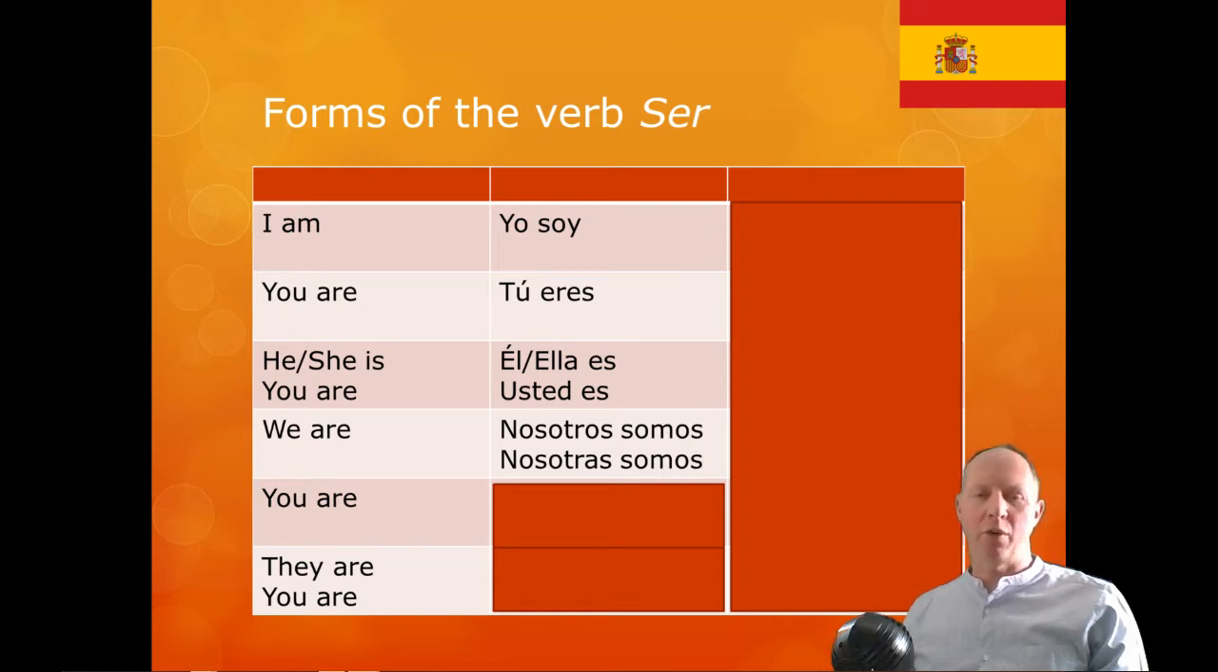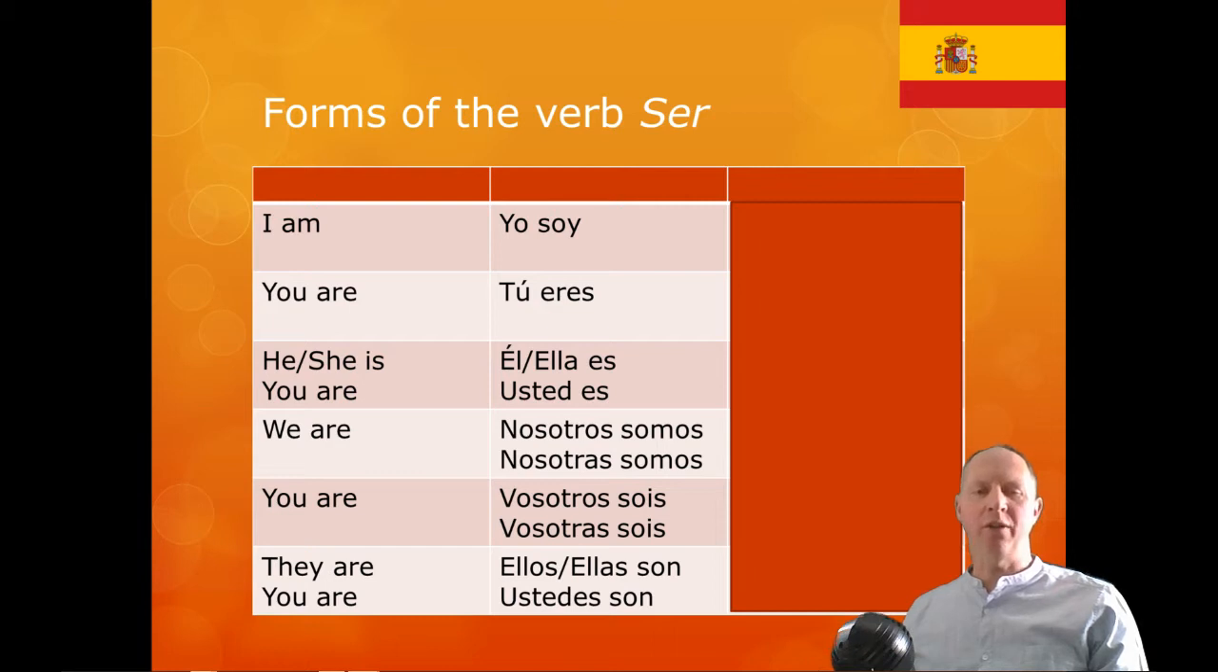Okay, another you are. This is an informal plural form. So vosotros sois. Again, vosotros there for an all-male group or a mixed group, or for an all-female group, vosotras sois. And they are. Ellos son, again for a mixed group or an all-male group, or ellas son for an all-female group. And if I'm talking formally to a group of people, ustedes son.